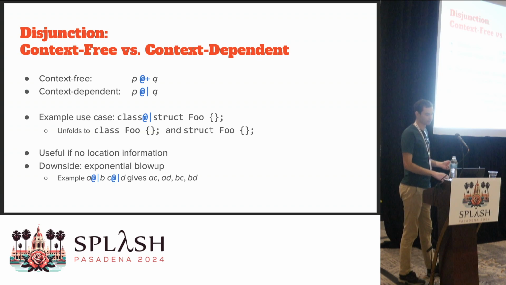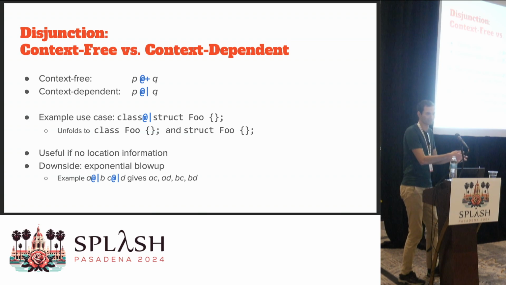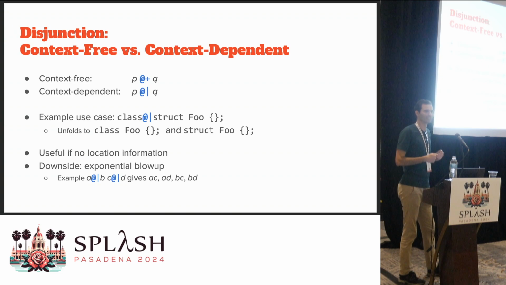There's one downside to the context-dependent disjunction. That is that we can get an exponential blow-up if we use it too often in one single pattern, because we need to consider every single combination. So if you have an A or B followed by a C or D, we need to consider every single combination of that, so AC, AD, BC, BD, and you can imagine that if you use this a lot, there's a lot of time that you need to compile this pattern. Luckily, again, the use cases for this are limited. We're mostly using it to compile keywords, because those have no location information.